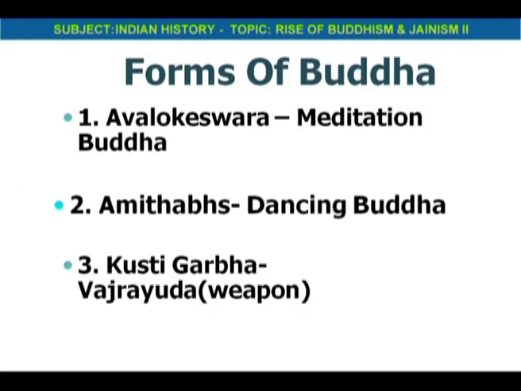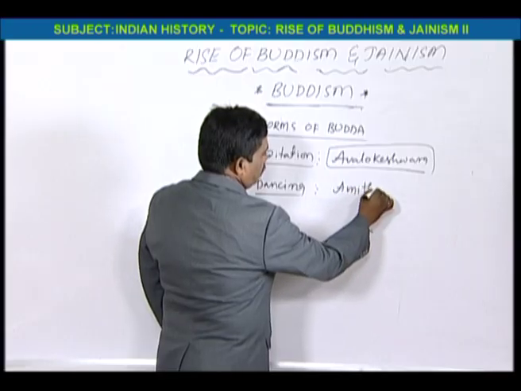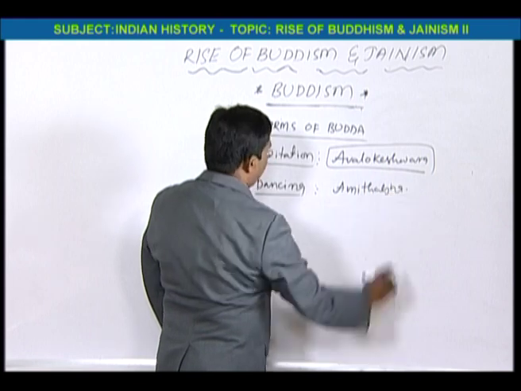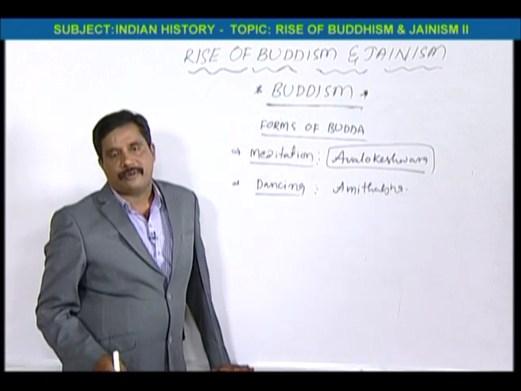And then there is the dancing style, the dancing Buddha. That is called Amitabha Buddha. Amitabha Buddha means the dancing style of Buddha.